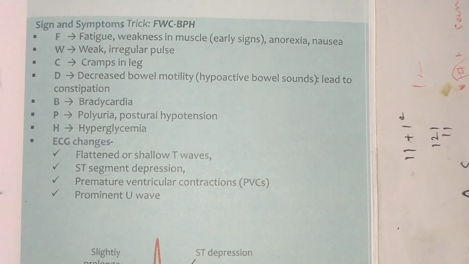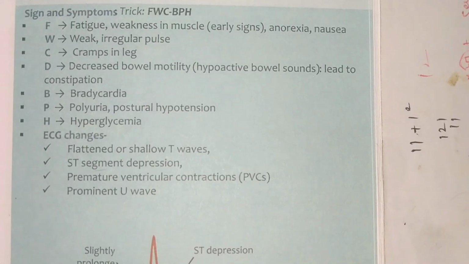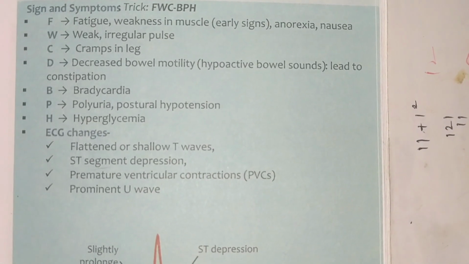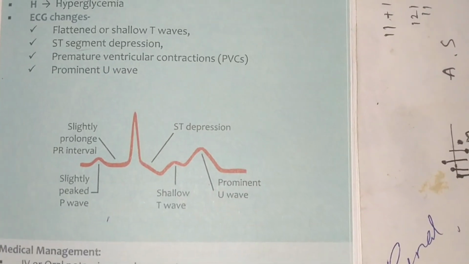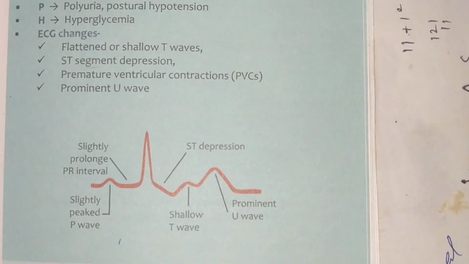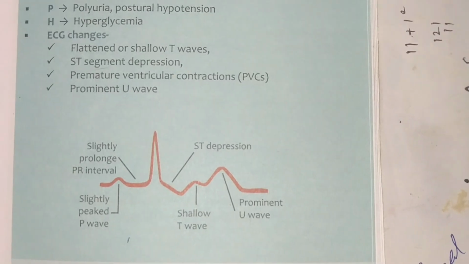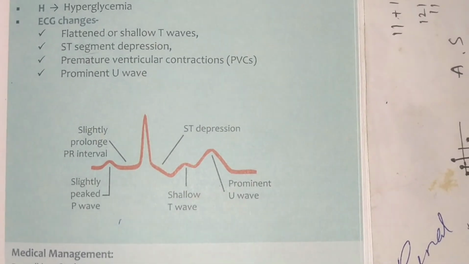Along with these, we can also observe ECG changes: flattened or shallow T waves, ST segment depression, premature ventricular contractions, and prominent U wave appearance. The ECG appears like this: a slightly prolonged PR interval, peaked P wave, shallow T wave, along with a prominent U wave, and ST depression. So this is how the ECG appears in case of hypokalemia.